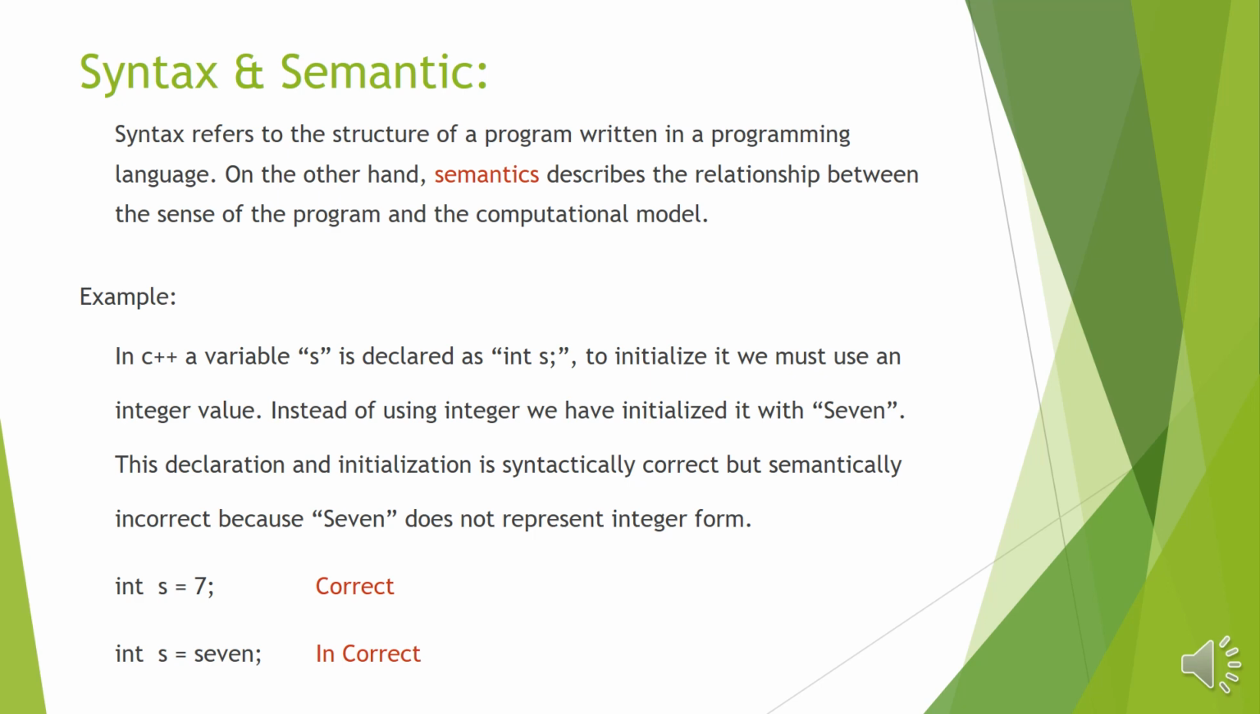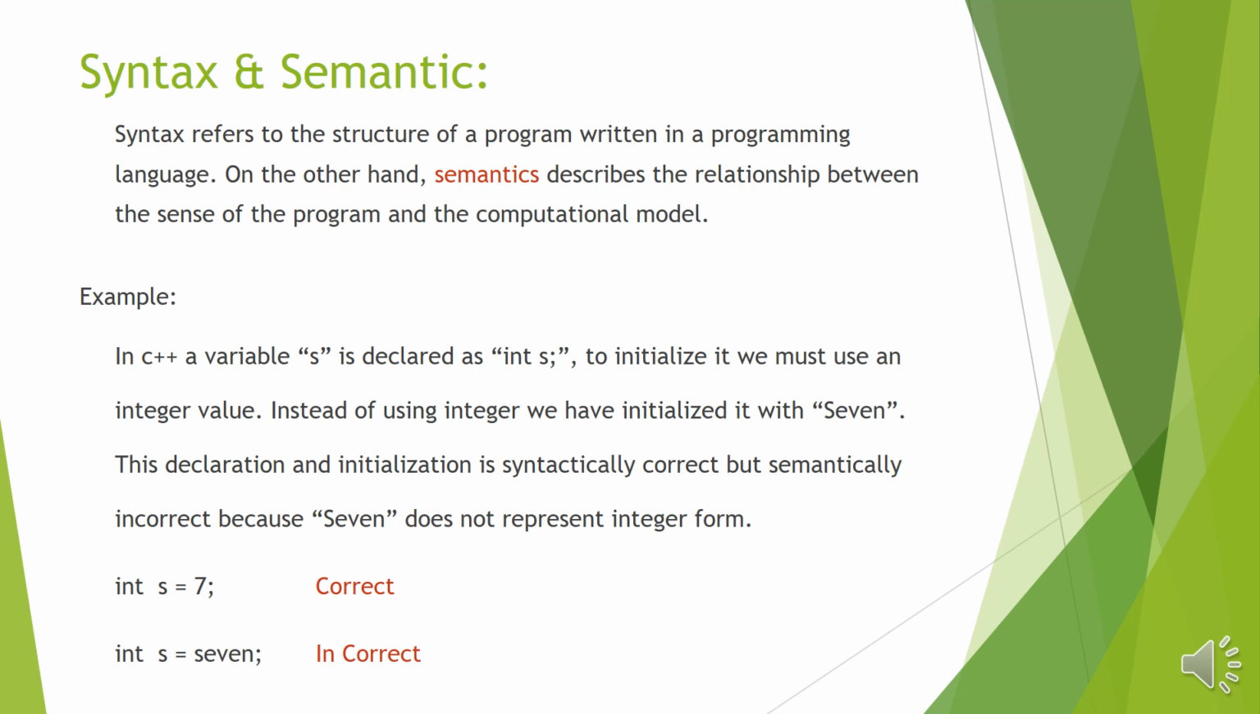Next one is semantic. As we know, syntax refers to the structure of a program written in a programming language. But on the other hand, semantic describes the relationship between the sense of the program and the computational model. For example, as in your book, sum = a + b, we can say that a + b is stored in sum, so it is a semantic.